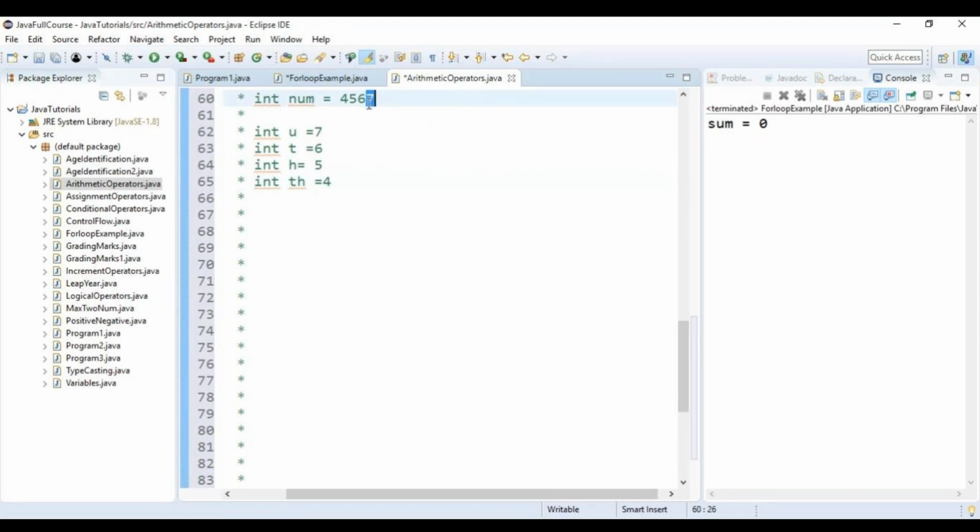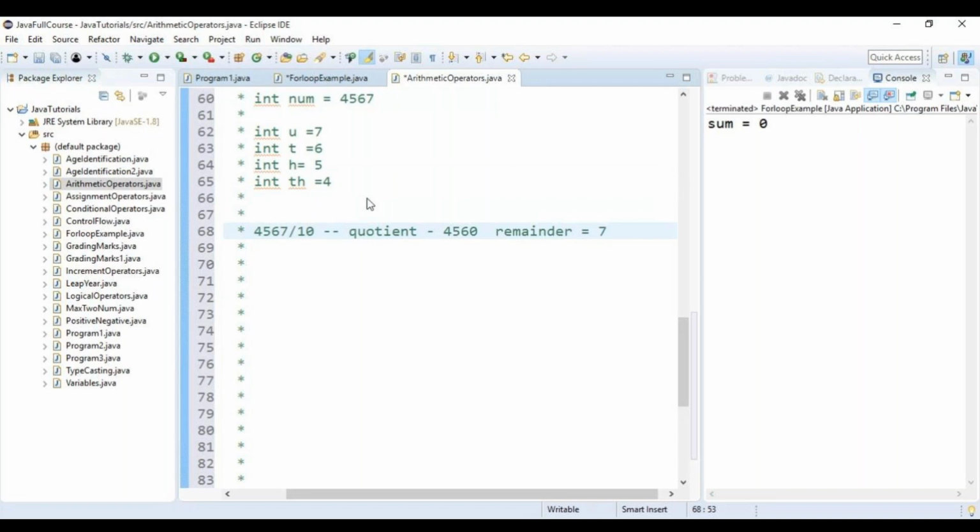If I have a 4-digit number and I want to see only the last digit, how can it be displayed? By calculating the modulus. 4567 divided by 10: what will be the quotient? 456 is the quotient, and the remainder is 7.